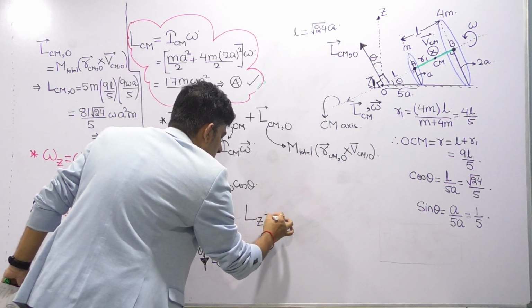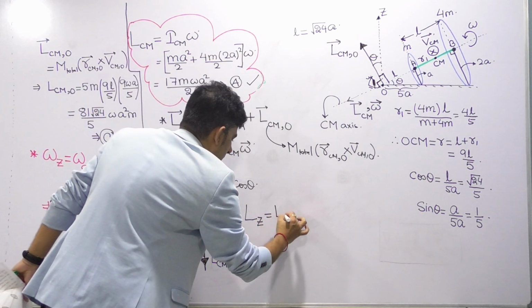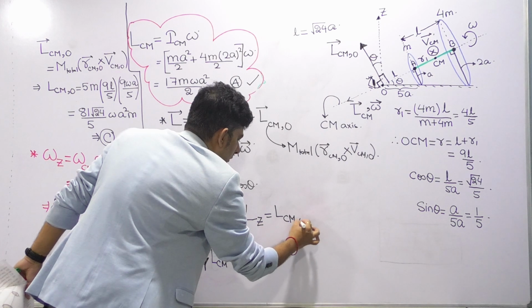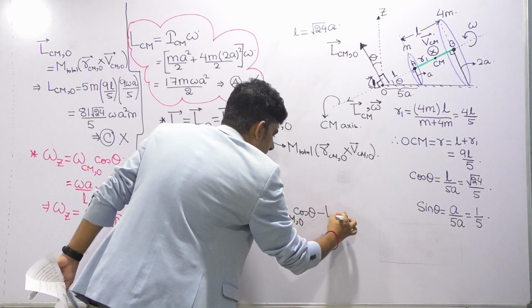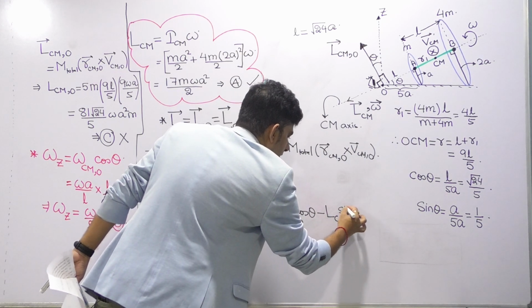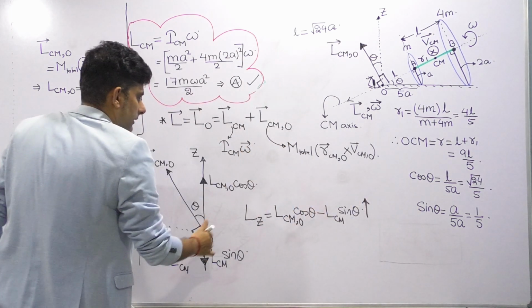LZ is this minus this: LCMO cos theta minus LCM sin theta, and it is acting upwards. This is LZ.